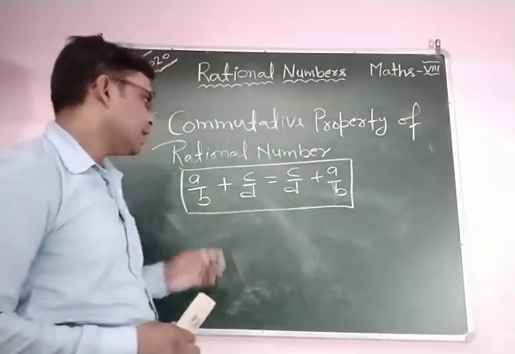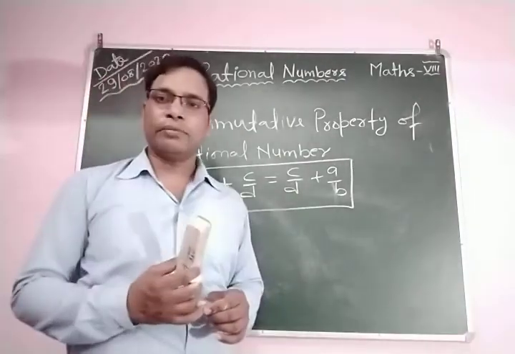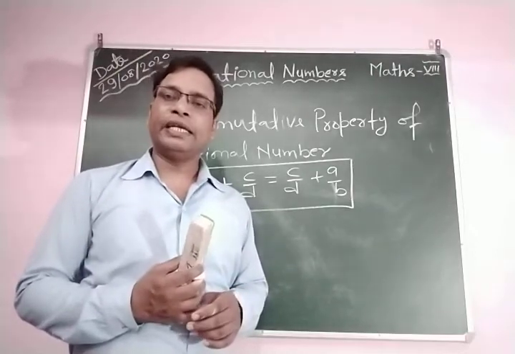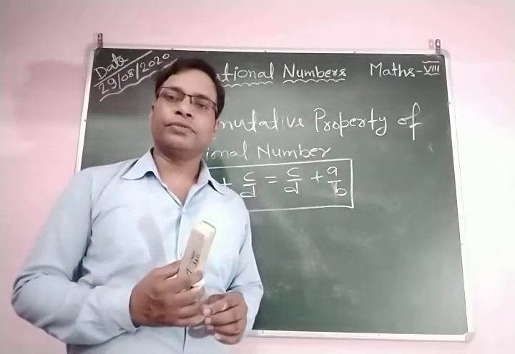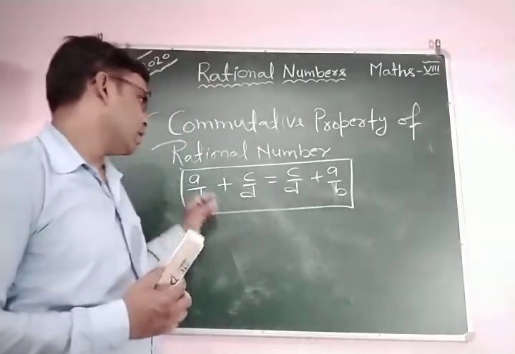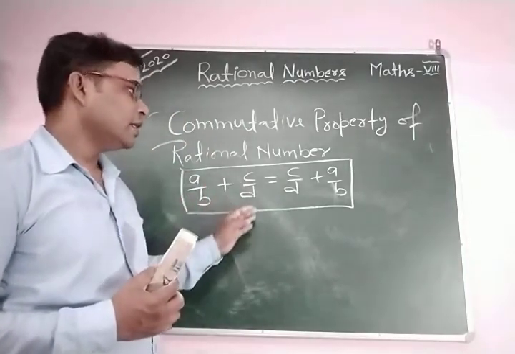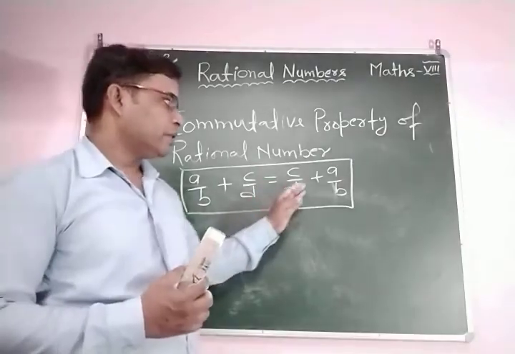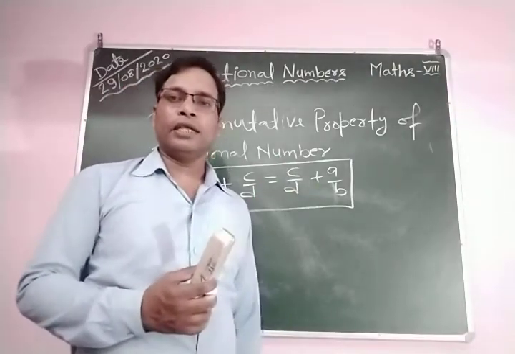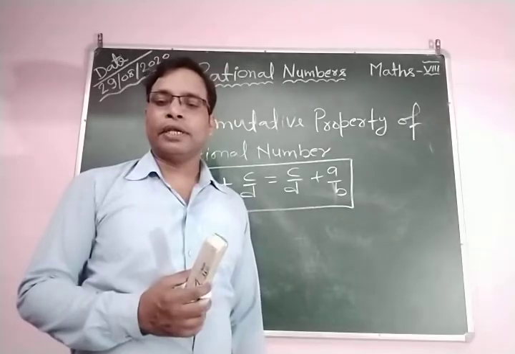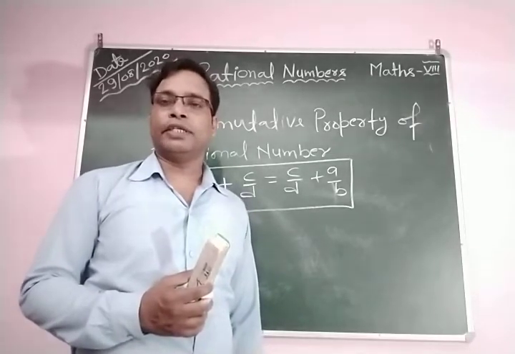a by b and c by d are both rational numbers where b and d are not equal to 0. So a by b plus c by d is equal to c by d plus a by b, if they follow the commutative property of addition of rational numbers.